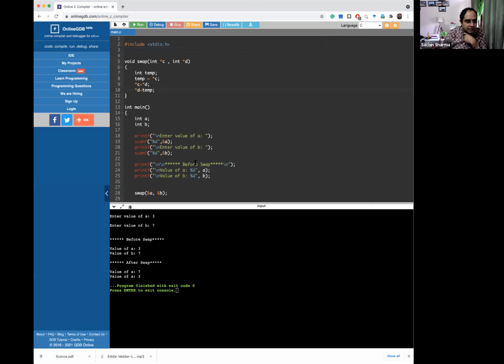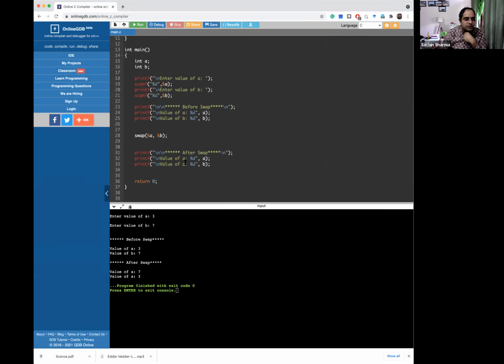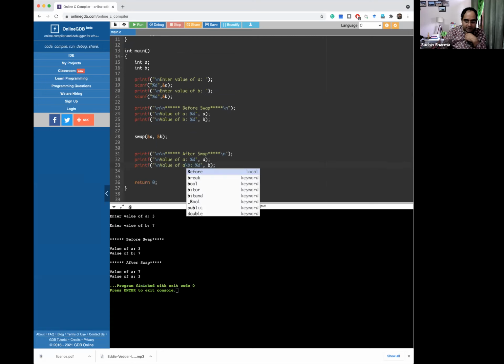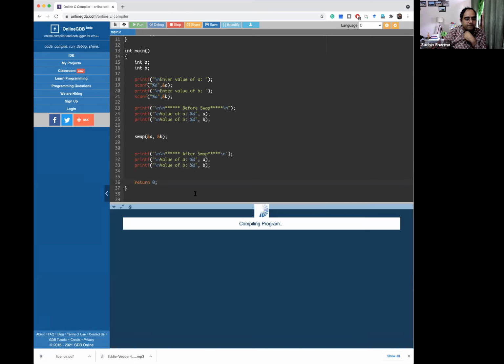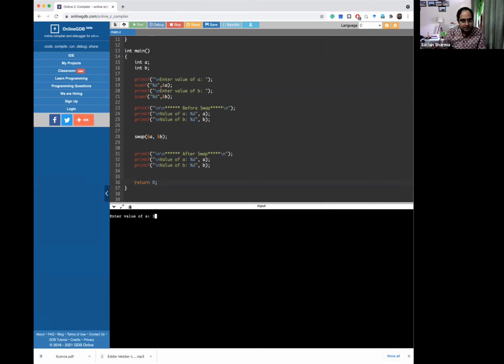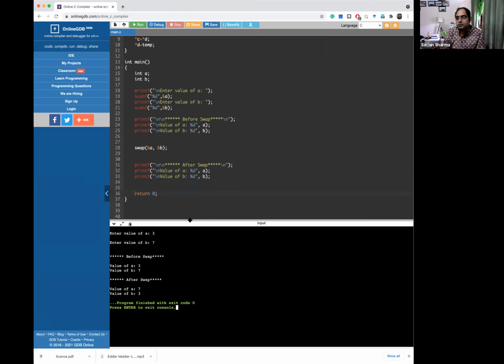Why is it printing again? Okay, sorry. Here I need to make it B. It is 3 and it is 7. So you can see that the value of A before swapping is 3, the value of B before swapping is 7, and after swapping A becomes 7 and B becomes 3. So this way we are now able to swap values.